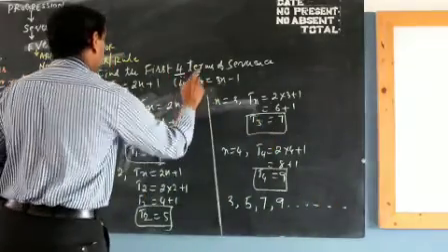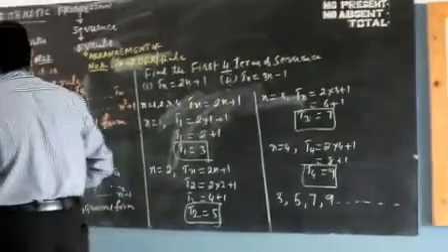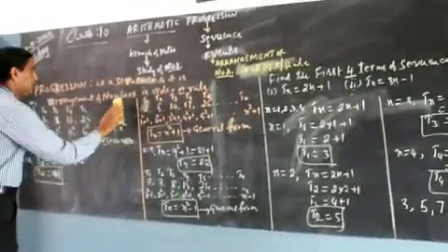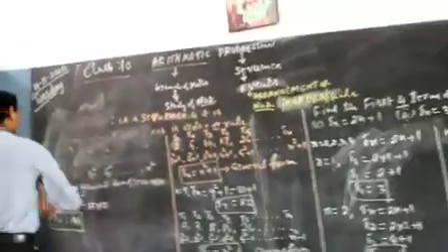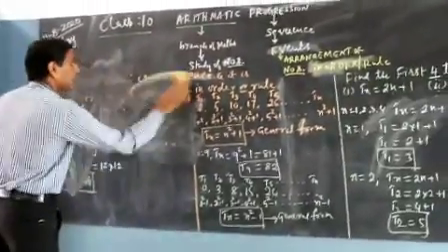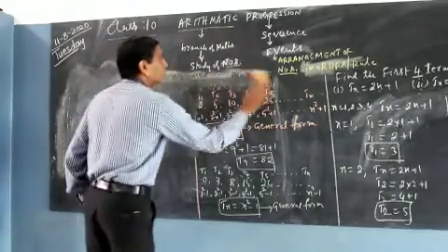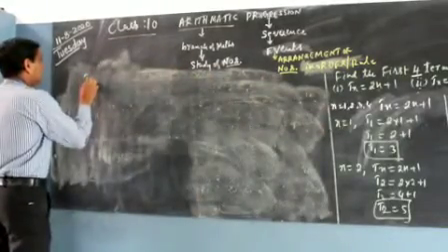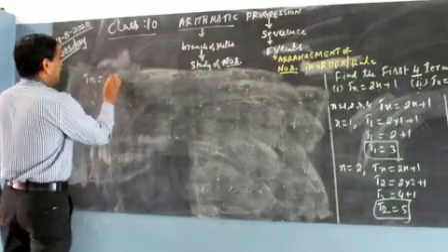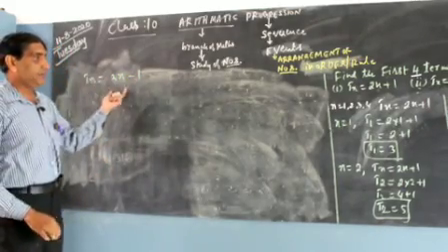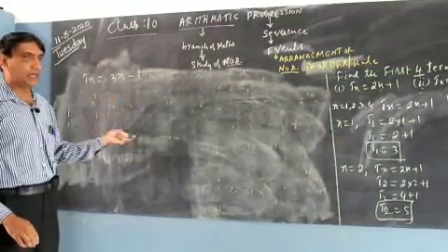Okay. Now I'll find out the 4 terms of the second sequence given. Tn is equal to 3n minus 1. Like that you can take any sequence, any general form, and you can find out any required term, any number of terms also.